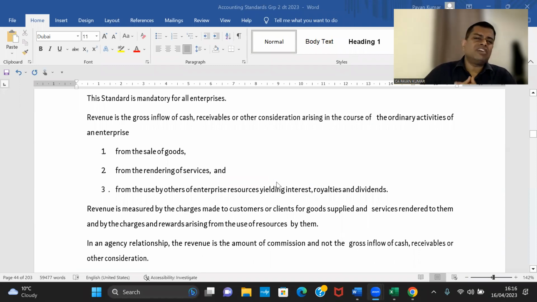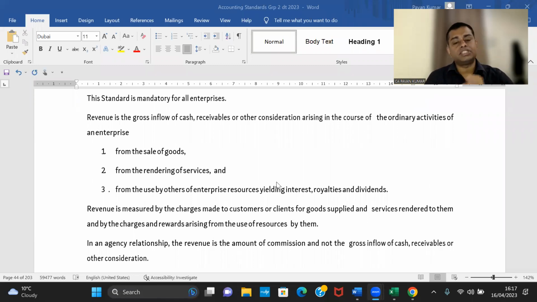Basically, accounting standard 9 covers 3 areas. One is sale of goods, one is sale of services, and one is usage of enterprise resources by someone else that gives the enterprise interest or dividend or royalty. So you're using my technology, giving me royalty. You're using my capital in terms of equity. I have invested equity in your company, you're giving dividend to me, or I have given loan to you, you're giving interest to me.